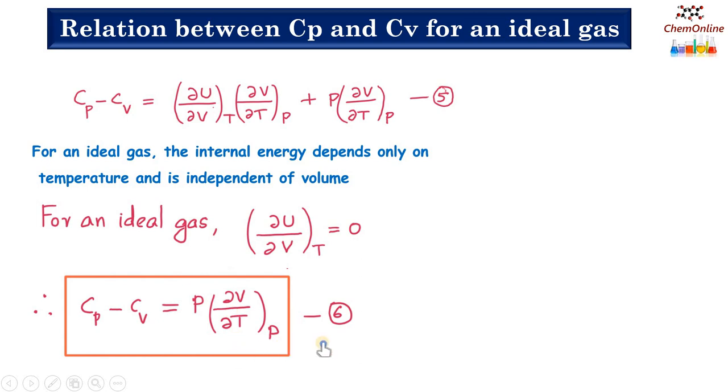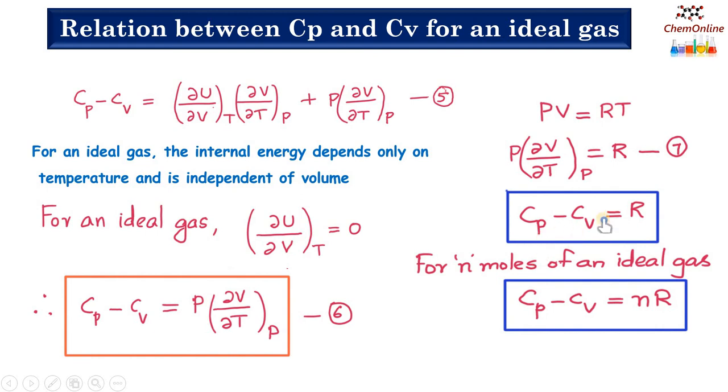Again, when we consider ideal gases, the ideal gas equation is PV equals RT for 1 mole of an ideal gas, where R is the universal gas constant. Now differentiating with respect to temperature at constant pressure, we get P into ∂V/∂T at constant P equals R. So equating equations 6 and 7, we get Cp minus Cv equals R, where R is the universal gas constant. And this is for 1 mole of an ideal gas.